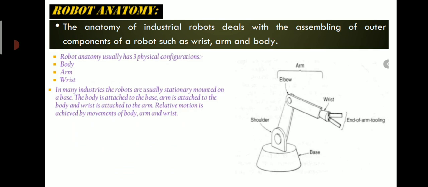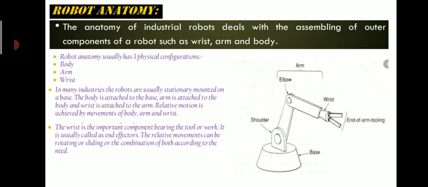The body is attached to the base, the arm is attached to the body, and the wrist is attached to the arm. Relative motion is achieved by movements of the body, arm, and wrist. The wrist is the important component bearing the robot's work. It is usually called an end effector. So the wrist is also called an end effector. The relative movement can be rotating or sliding or a combination of both according to the need. So this component has movements like rotating movement or sliding or a combination of both.